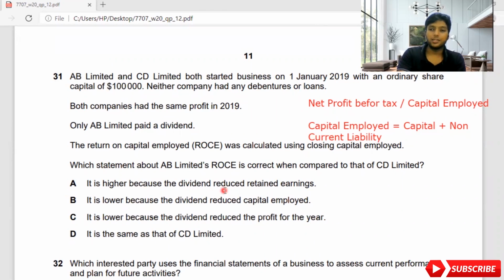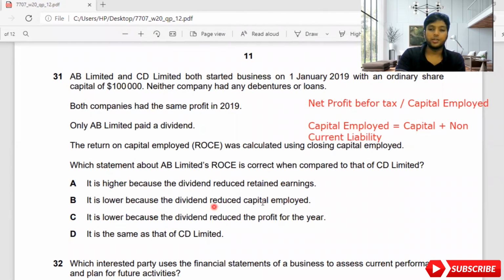If you are paying the dividend on time, shareholders will be happy. So you can't save more. That will increase the level of ROCE. How come? If you don't save more, your capital will decrease. If your capital decreases, what would happen? The overall ratio will increase. As net profit stays the same, if this side is decreasing, this side will actually increase. So it will increase the ROCE completely.